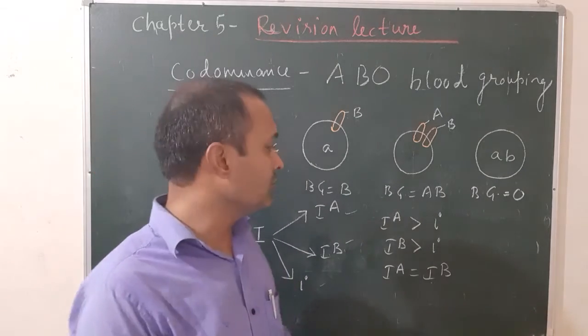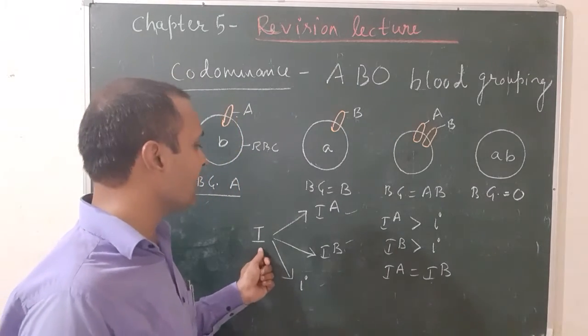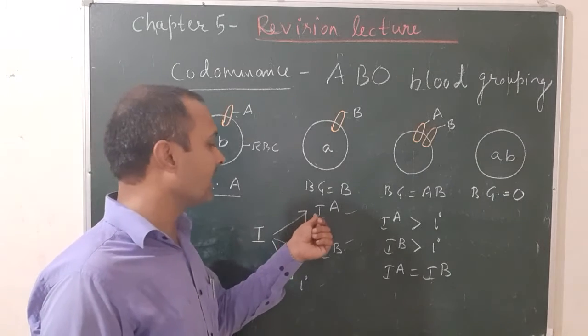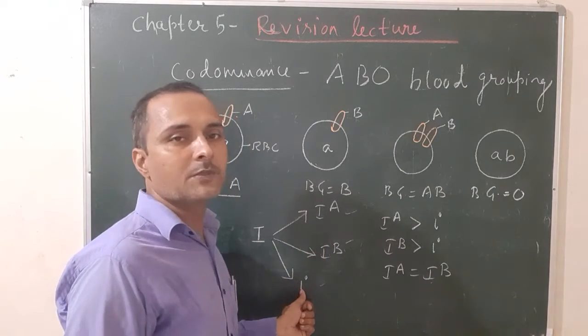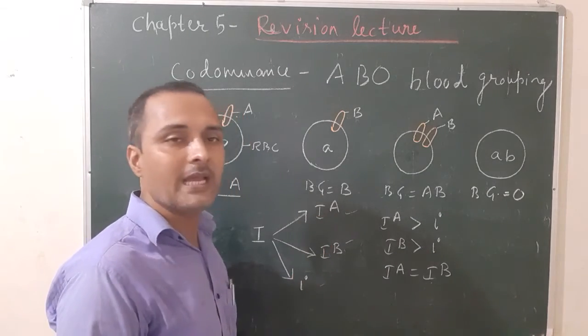Once again, in human beings, blood group is controlled by a single gene I, found in three forms: IA, IB, and i. This phenomenon is known as multiple allelism, and these alleles are known as multiple alleles.